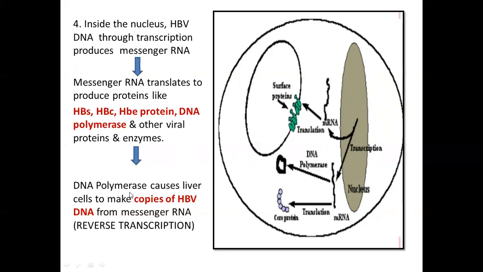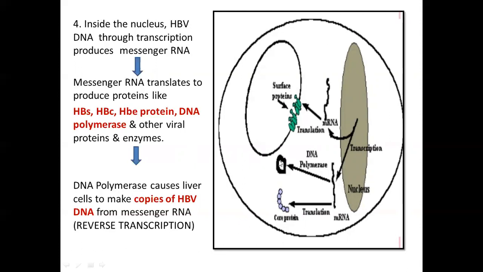The DNA polymerase will cause the liver cells to make copies of the HBV DNA from the messenger RNA. So the messenger RNA you saw was translated to the proteins, and now the messenger RNA, with the help of DNA polymerase, is undergoing reverse transcription to form the viral DNA.